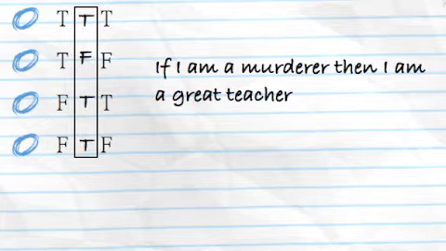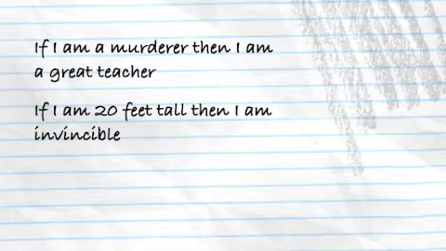Common sense would say that sentence is false. If you're a murderer, that doesn't make you a great teacher. But when interpreted truth functionally, that sentence is true. The antecedent is false, the consequent is true, the overall sentence is true. That's very strange.